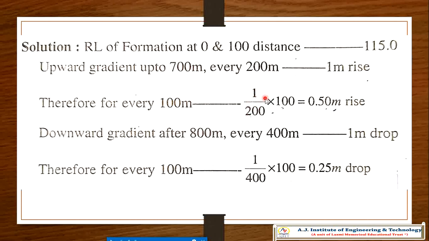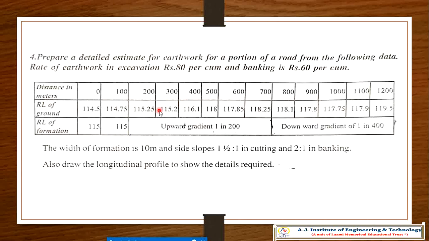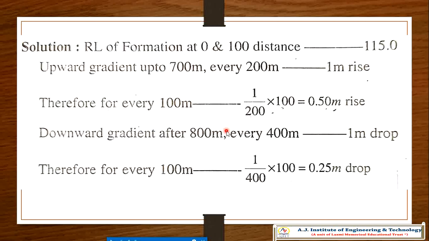The RL of formation at 0 to 100 is 115, but the upward gradient up to 700 meter from 100 is 1 meter rise every 200 meter. That means 1 in 200, so for every 100 meter, 0.5 meter rise will be there.